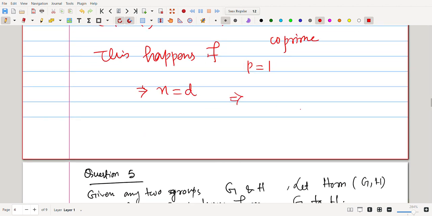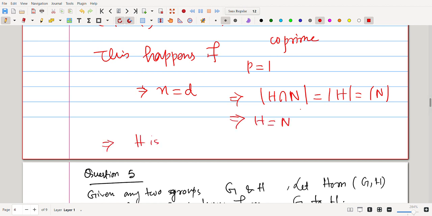N equals T means the order of H intersection N is the same as the order of H, same as the order of N. That will imply H equals N. Hence H is unique, or N is unique. It's just a computation. Okay.